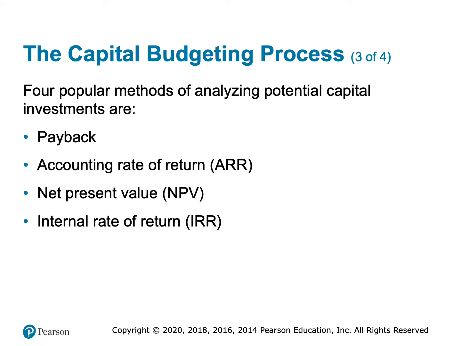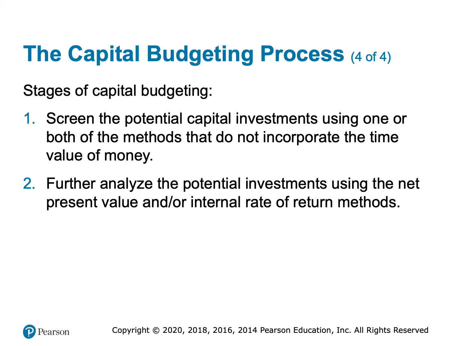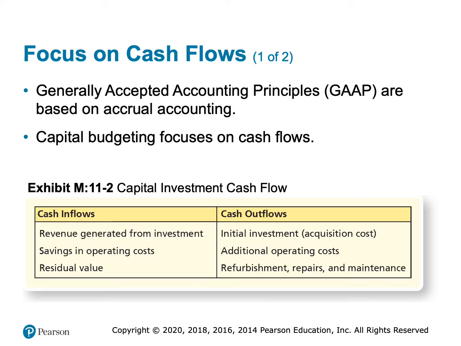So there are four different methods, popular methods. There's really a lot more than four, but four main methods for analyzing capital investments. And we're going to look through all four of them over the next few videos. So the first stage of capital budgeting is that we want to screen the investments using a method that does not incorporate the time value of money. And we'll talk about what that means in a little bit. And then for all investments that pass that step, we'll analyze them further using methods that do incorporate the time value of money.